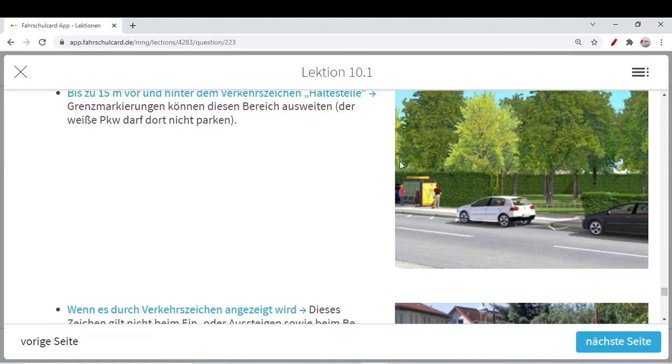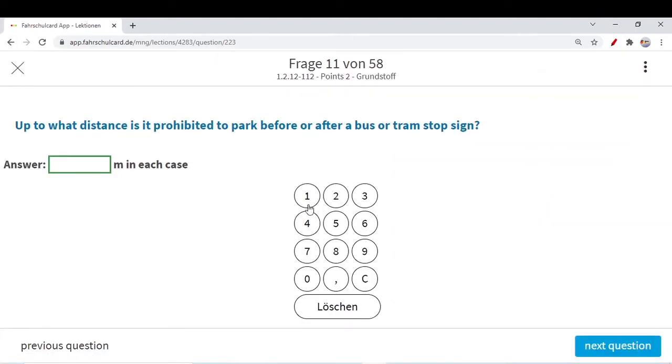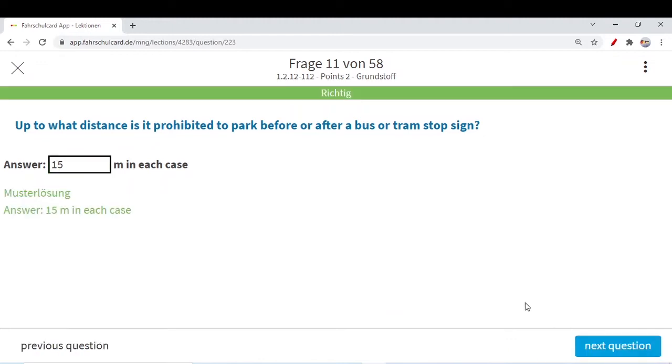If there is a tram stop or bus stop, you are not allowed to park your car within a distance of 15 meter. At least 15 meter you have to keep. Up to 15 meter is prohibited before or even after a bus or tram stop sign. You can remember this, before and after as well.